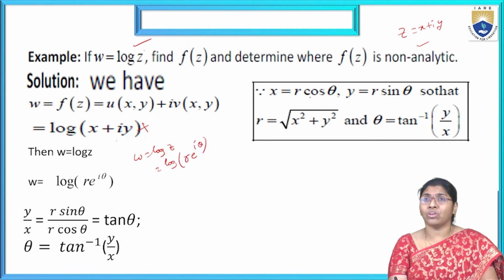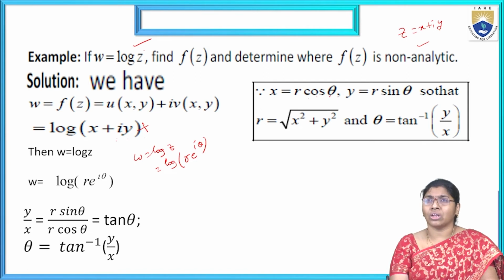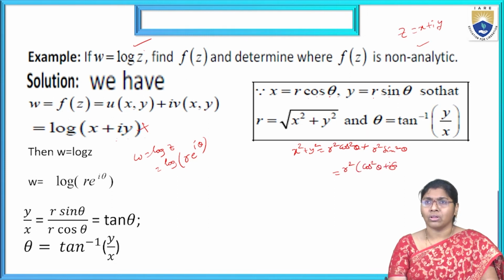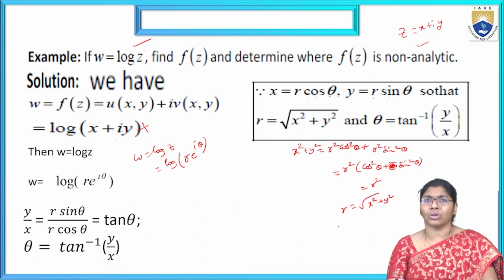Now considering the polar coordinates, we are considering x equal to r cos theta and y equal to r sin theta. That means x² plus y² equals r² cos² theta plus r² sin² theta. Then take r² common, that is cos² theta plus sin² theta, that is nothing but 1, that equals r². Therefore, r equals square root of x² plus y².